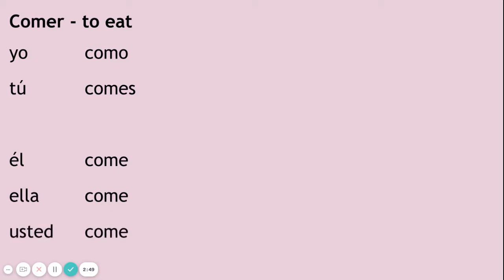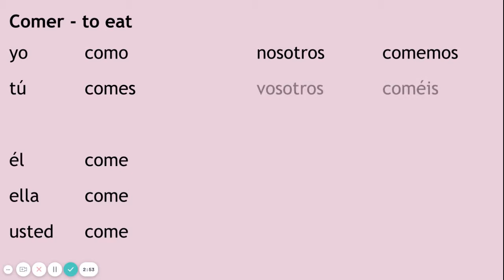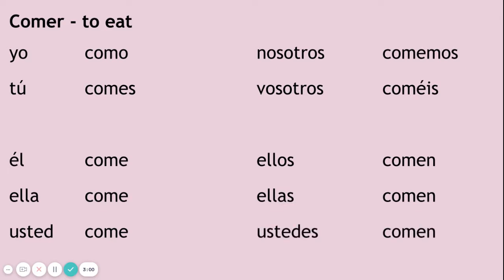Comer. It is an ER verb. You put an O in the yo form, an ES in the tú form. Yo como, tú comes. Él come, ella come, usted come. Nosotros comemos, vosotros coméis. Ellos comen, ellas comen, and ustedes comen.